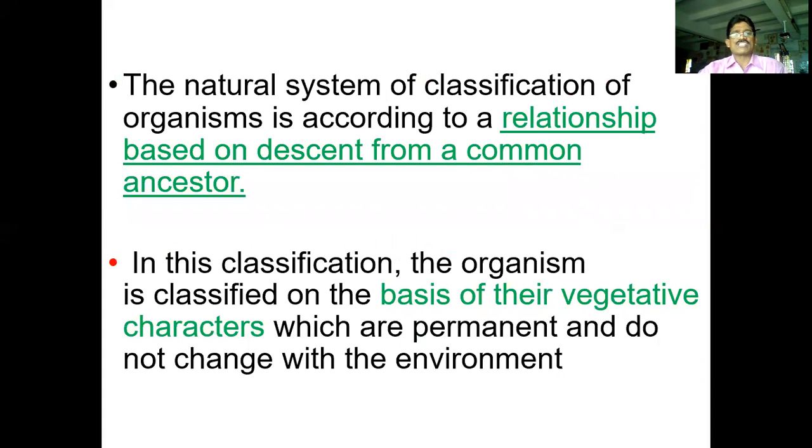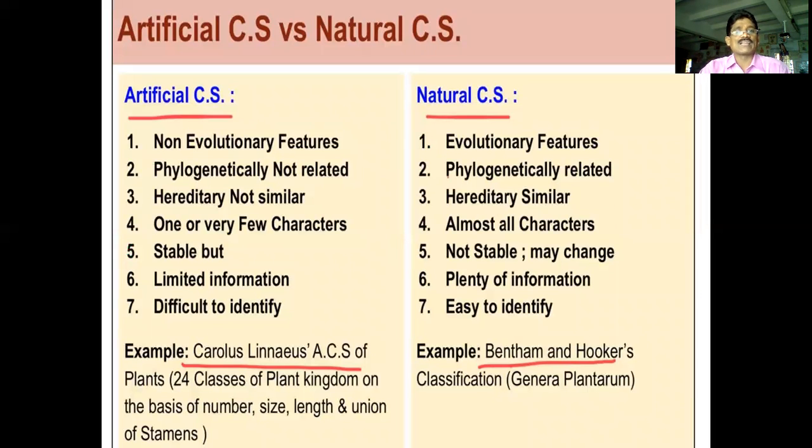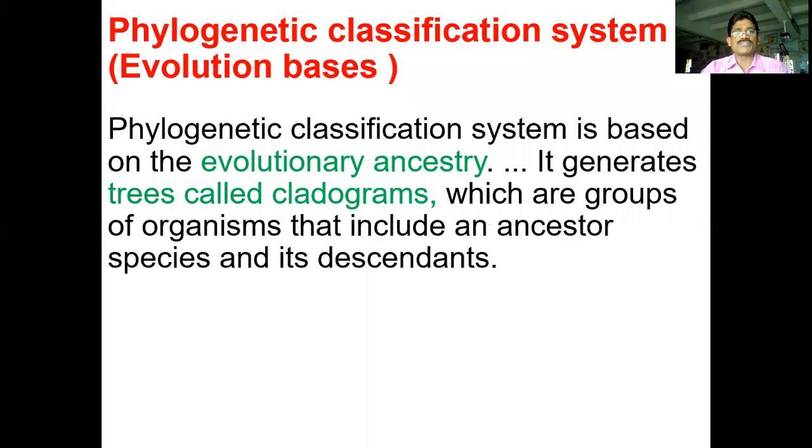The natural system of classification is based on descent from common ancestors. So the main plants, what their ancestors were, they identify. And this classification classifies organisms on the basis of their vegetative characters, and they are identified in nature, how their growth takes place in nature. They identify the vegetative characters also. So that is the comparison between the artificial system of classification and the natural system of classification.